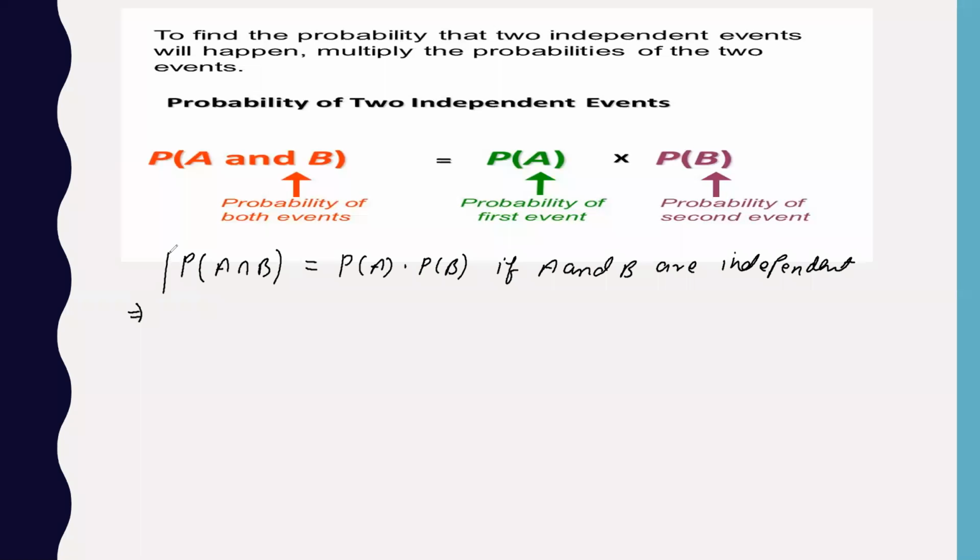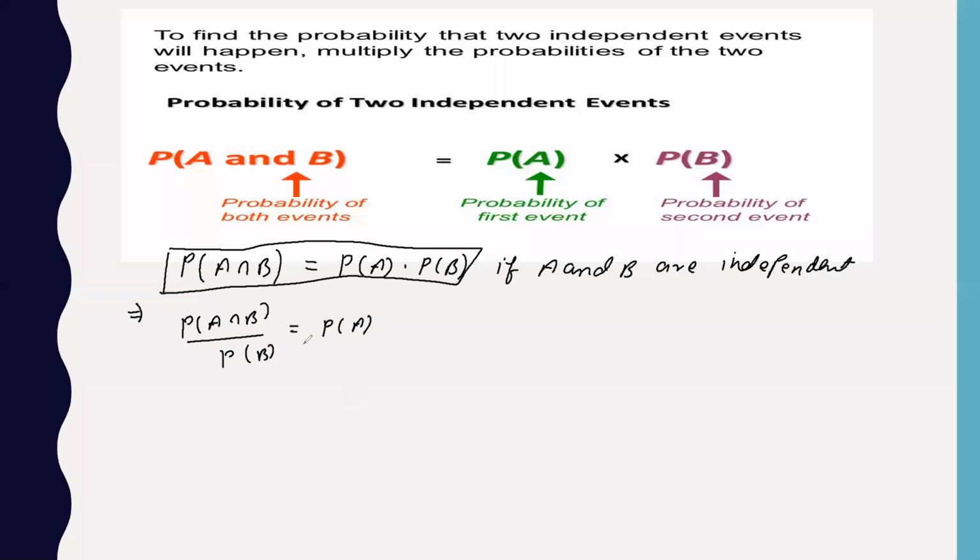This is one formula for calculating the probability of A intersection B. I am just expanding it a bit further. So we can also write this as probability of A intersection B divided by probability of B is equal to probability of A. I want all of you to remember this part and keep it aside.